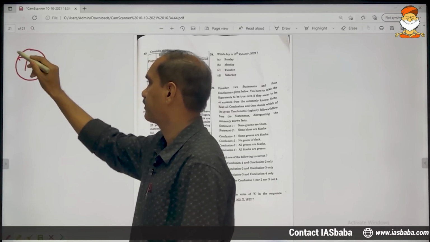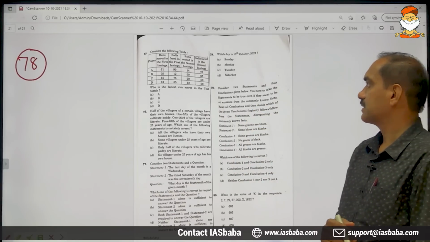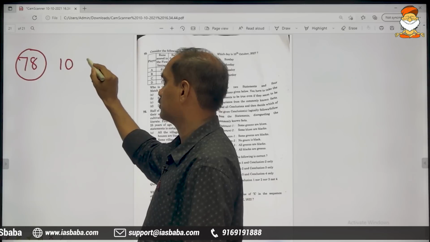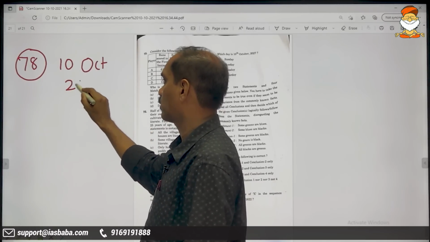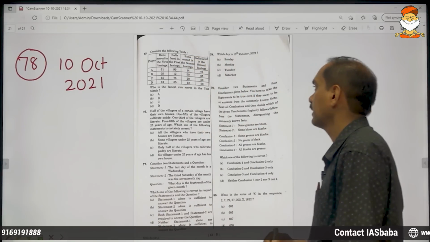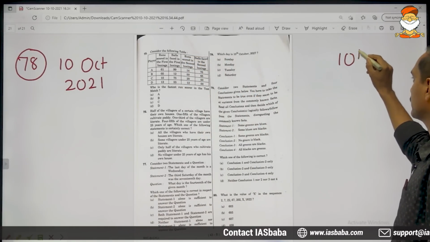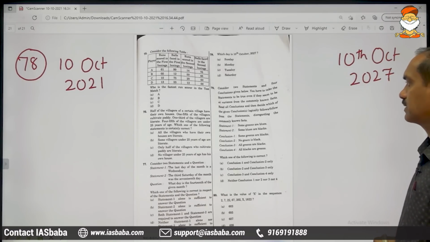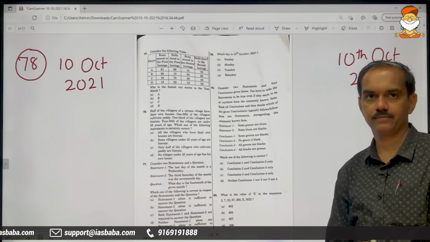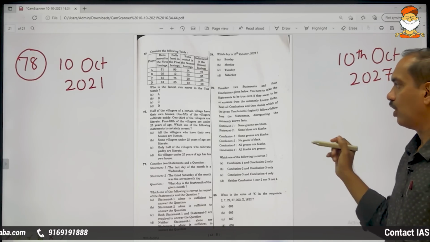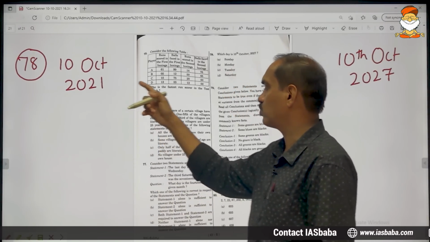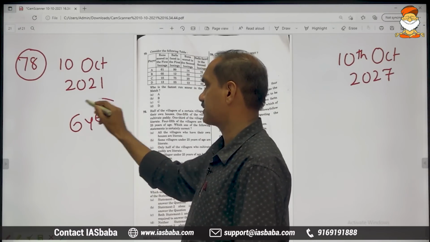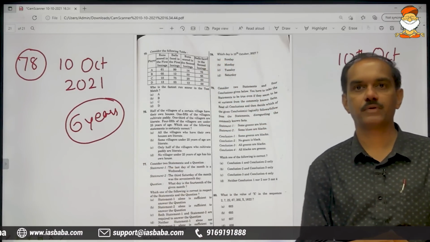Moving on to the 78th question. Which day is the 10th October 2027? We all know today it is 10th October 2021, and we want to go to 10th October 2027. Same date, same month, only the years are being jumped. How many years are we jumping here? 21 to 27. We are jumping 6 years.